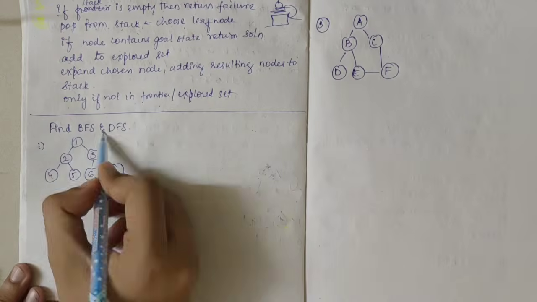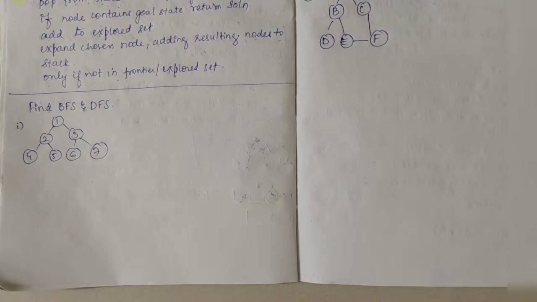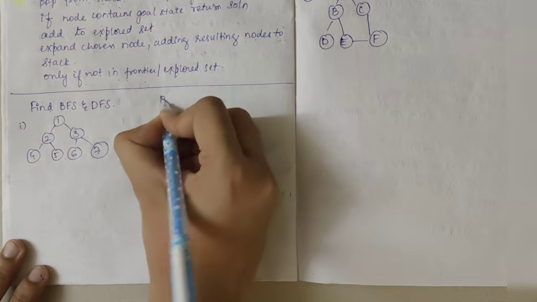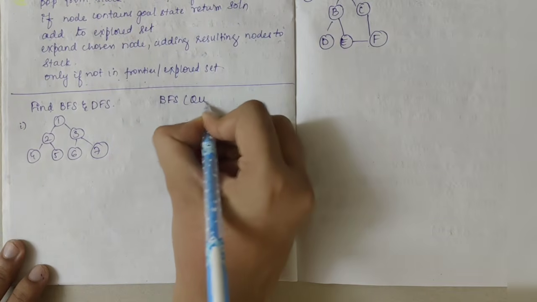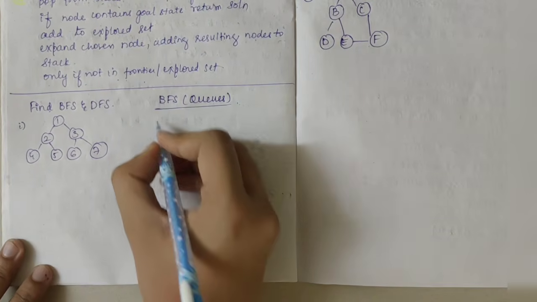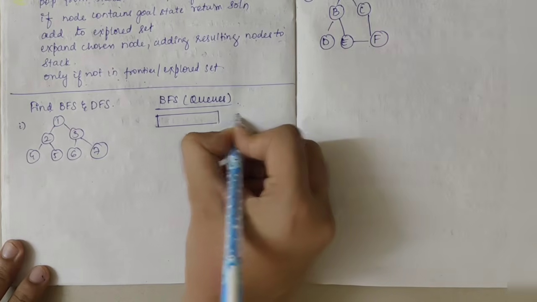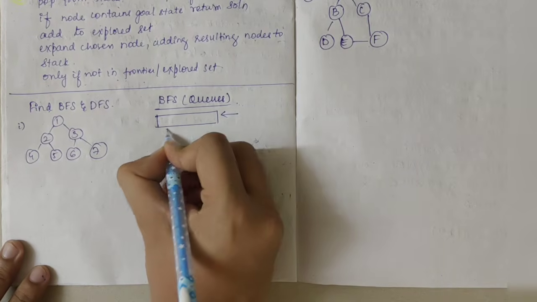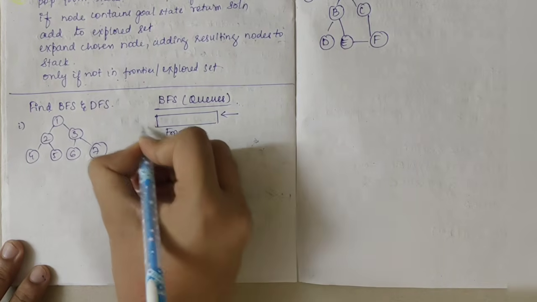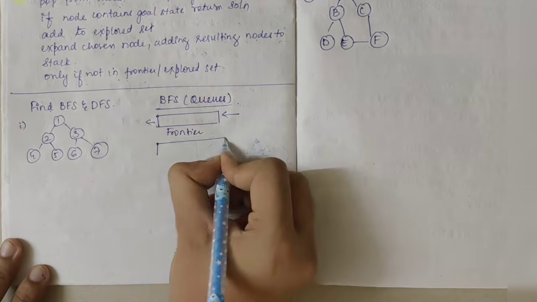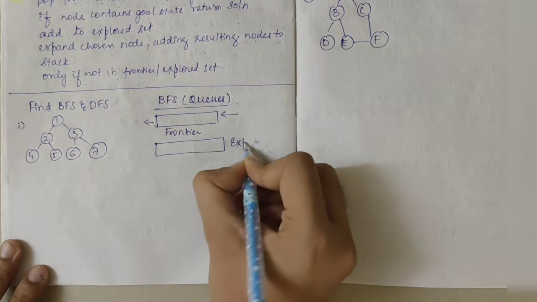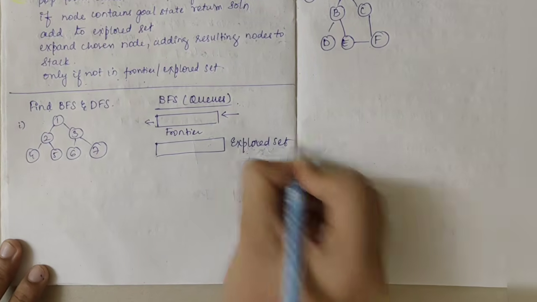Now we'll look into the problems. Firstly, we have BFS and DFS. We'll start from BFS. BFS means we need to make use of queues. So there'll be a queue, that is the frontier queue, and then we make use of an explored set.